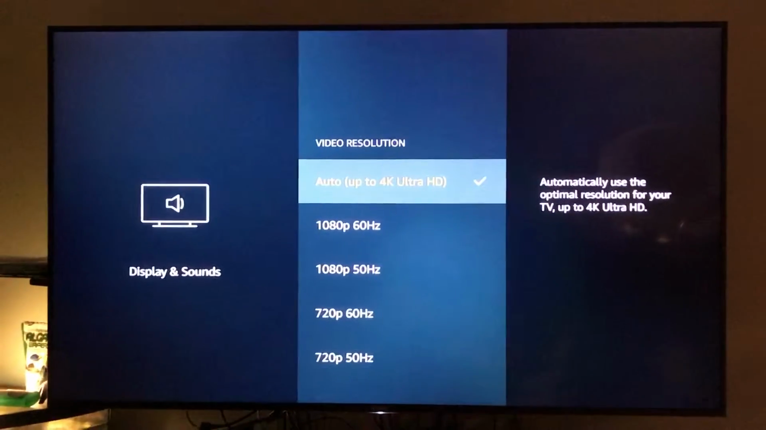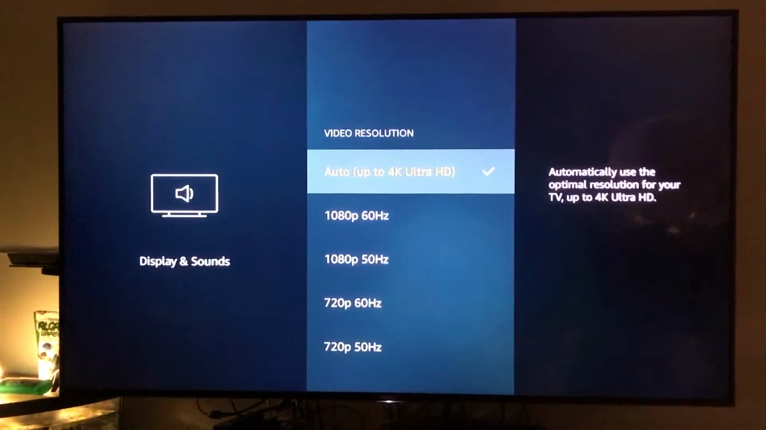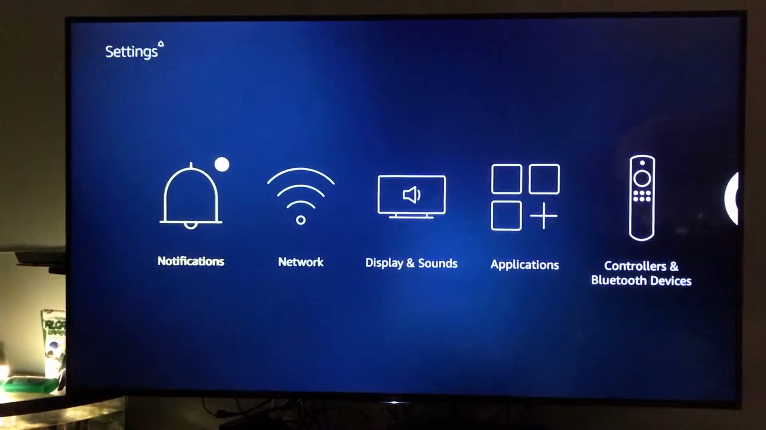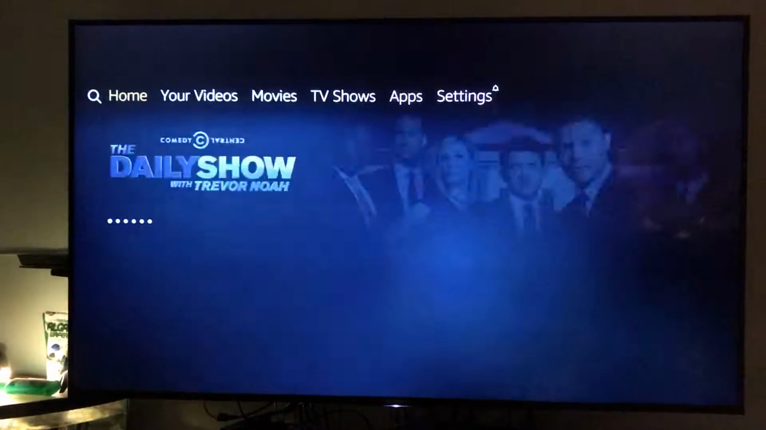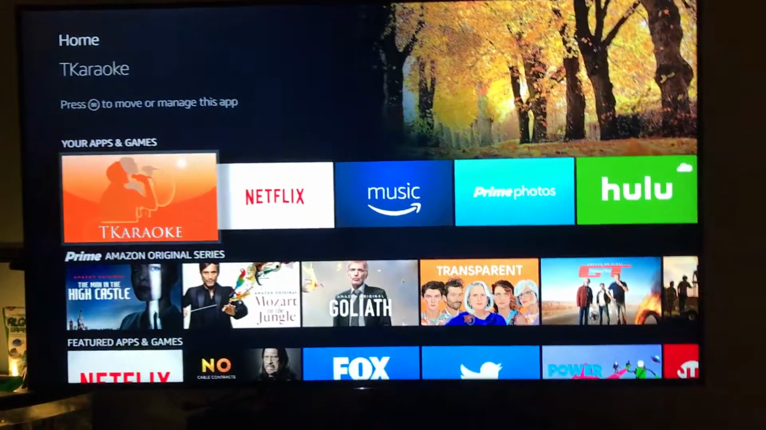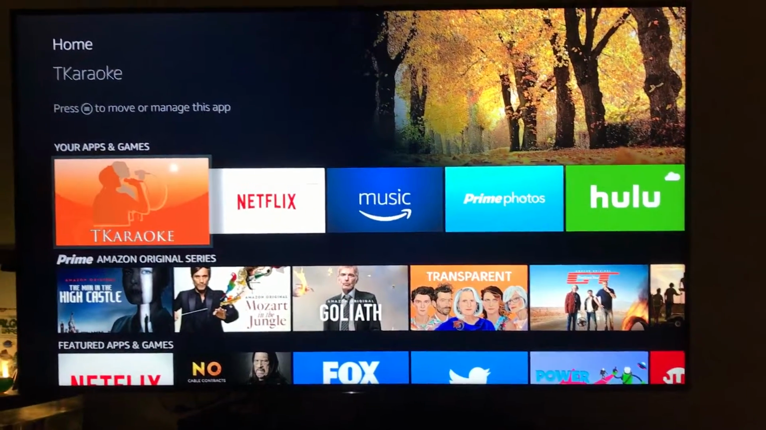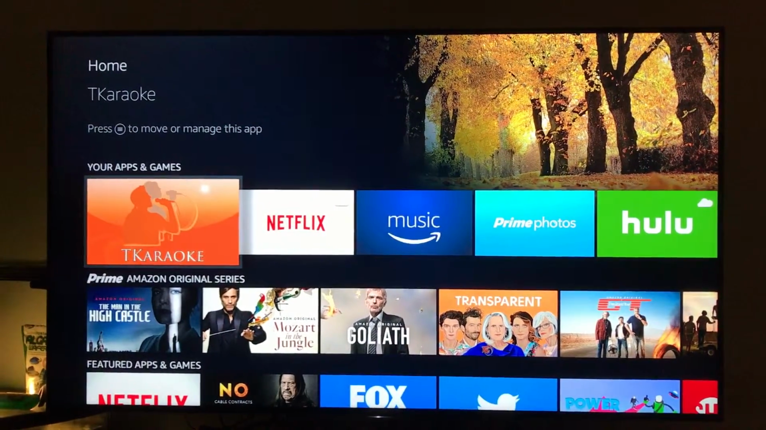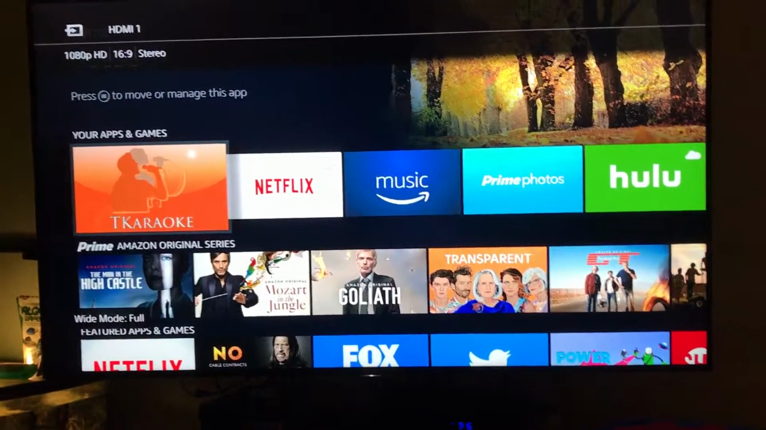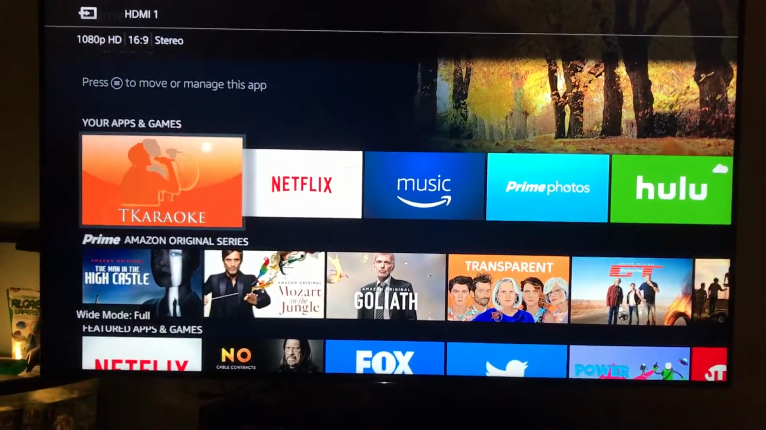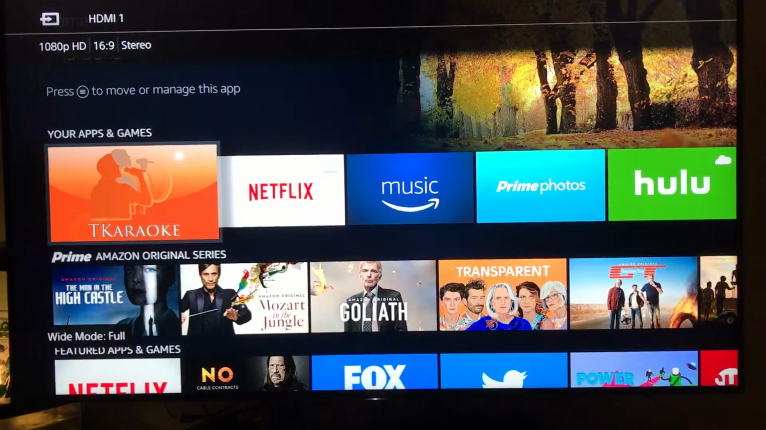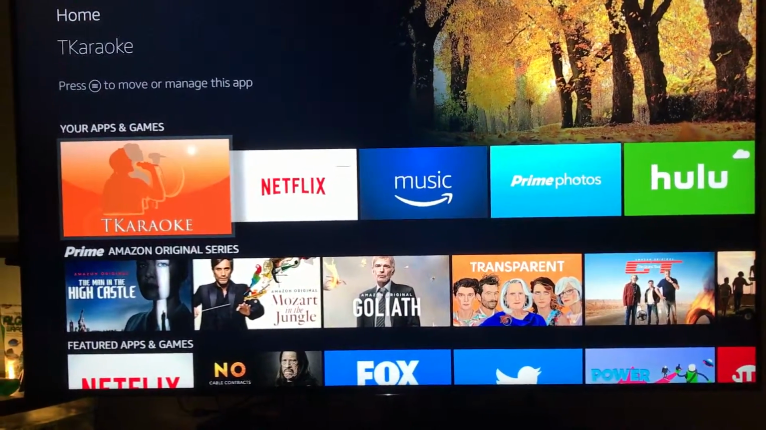It will automatically switch to 4K when it needs to, and we can confirm that by seeing here on the main screen that it is actually 1080p, okay? But in TKaraoke, starting with build 10 or actually build 11, it will request 4K display.